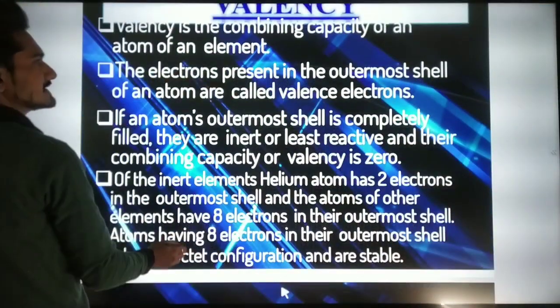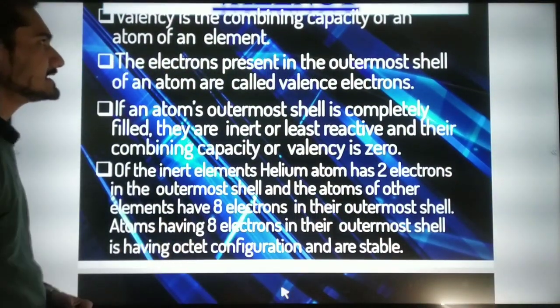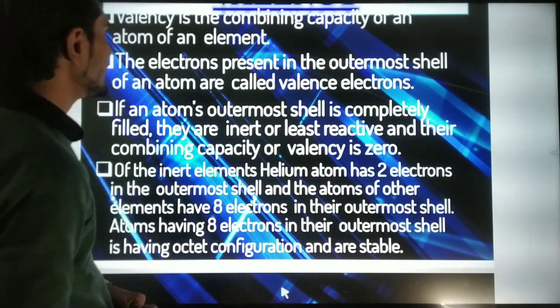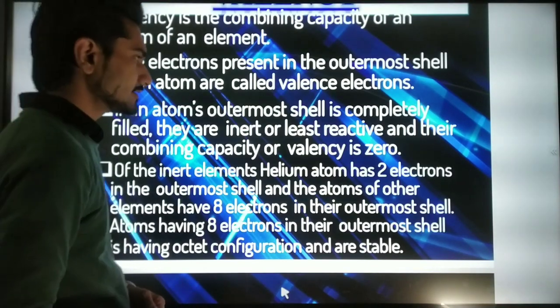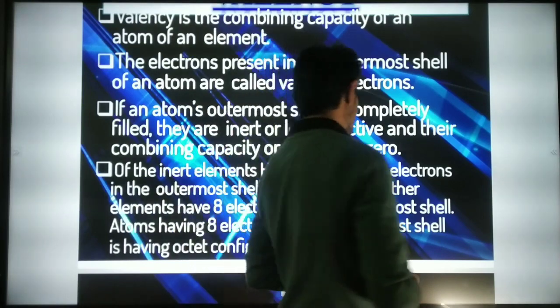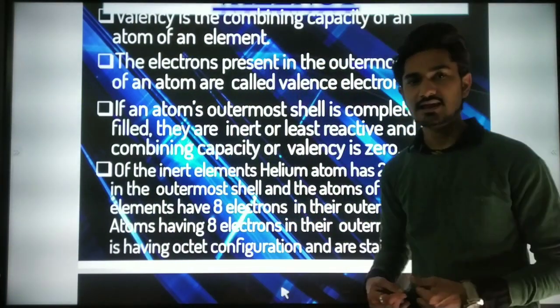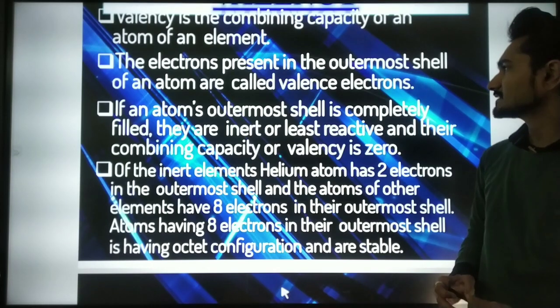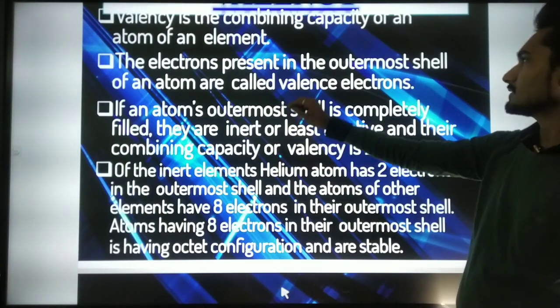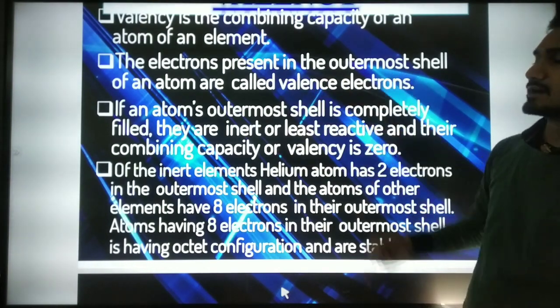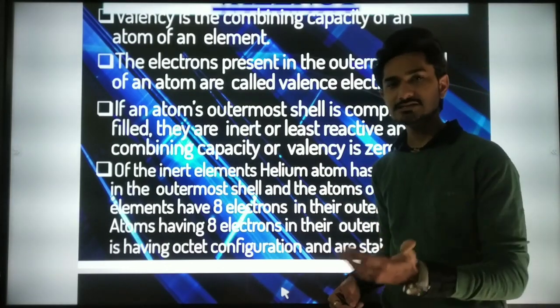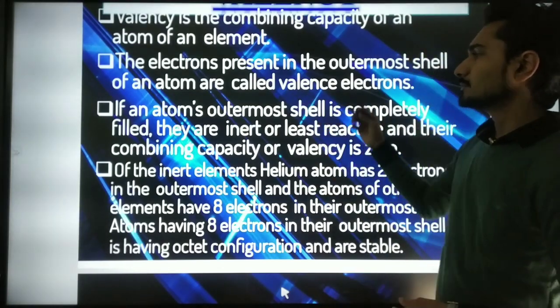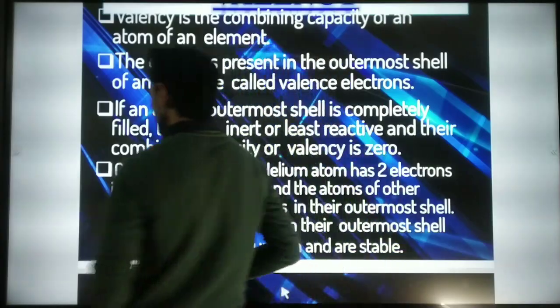Now this is the valency. Valency is the combining capacity of an atom of an element, which means the number of electrons present in the last shell. The electrons present in the outermost orbit of an atom are called the valency.